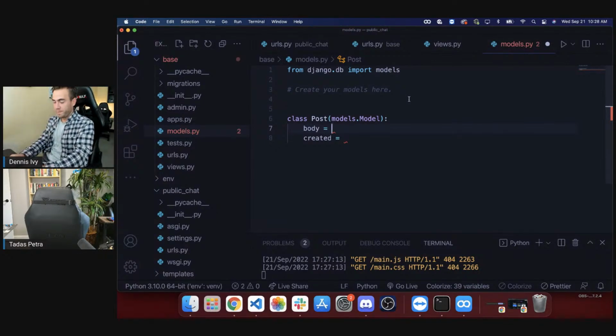Okay, so models.CharField. I could make this a text field, but maybe we can limit our post to something like what Twitter does. So we'll just do max_length, let's say 250 characters. So you can't make a post longer than that.